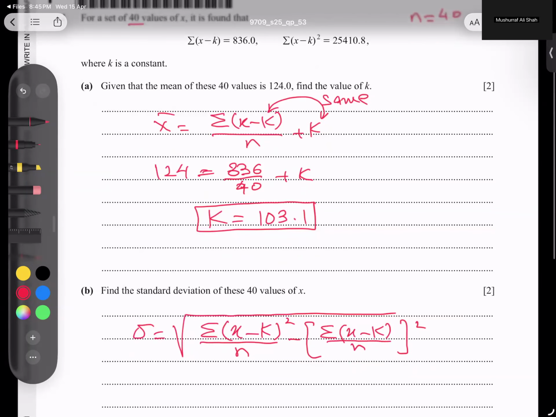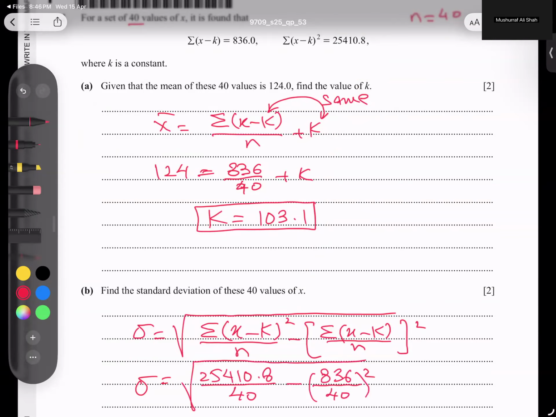Now I'm going to replace the values. So this value is given already, 25410.8 over 40. And this value we have as well, 836 over 40, and square of this.